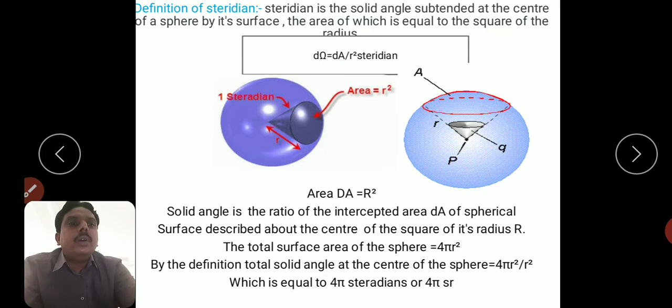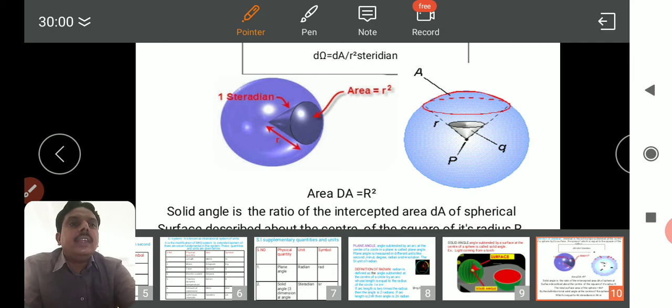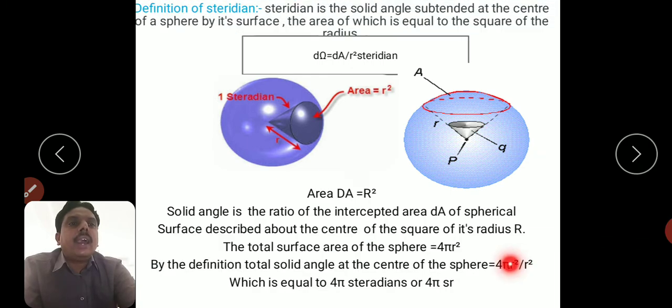So, area is 4 pi r square divided by r square. So, r square gets cancelled, which is nothing but 4 pi. So, the total solid angle subtended by the sphere at the center of the sphere is nothing but 4 pi steradians.